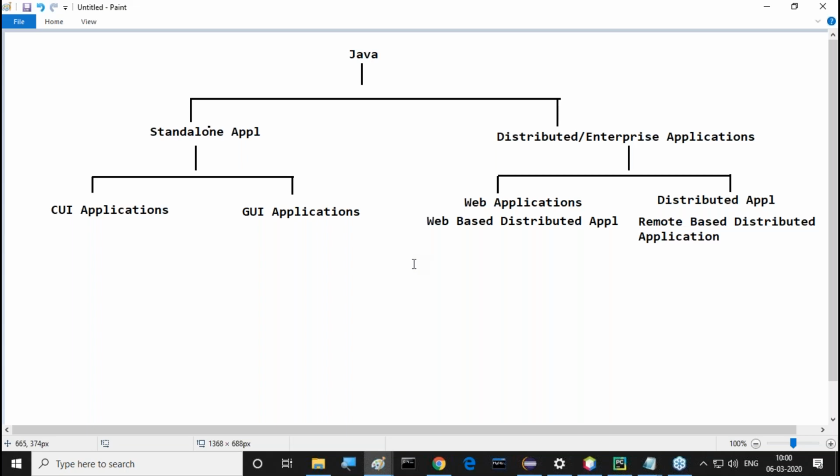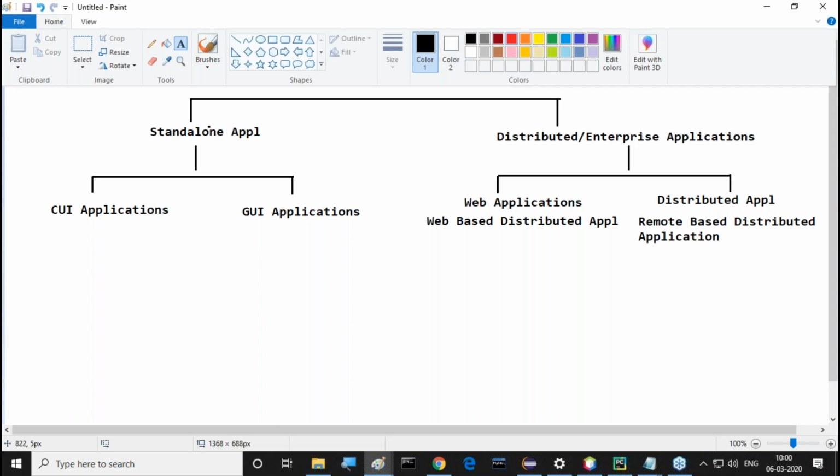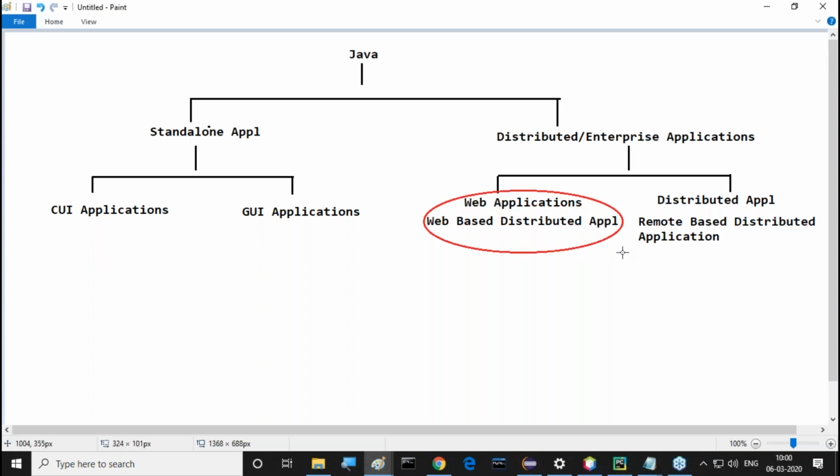Why? Because if I want to start my servlets, this is my required area. If you want to introduce servlets, first we have to understand about web applications. For the sake of clarity on web applications only, I am taking this total process, this total architecture.